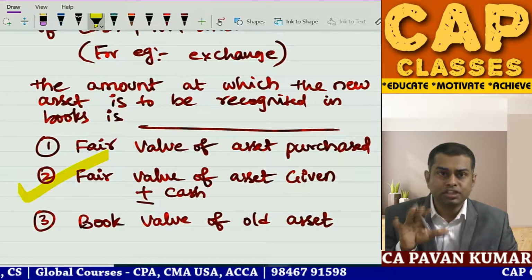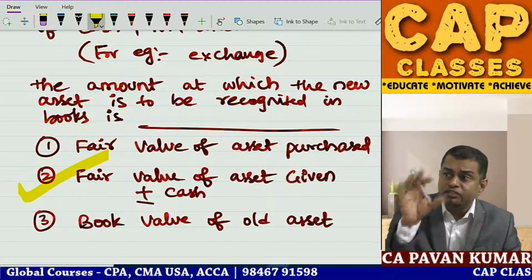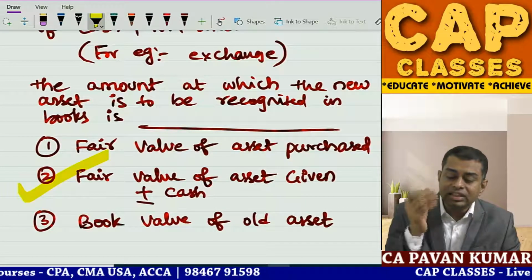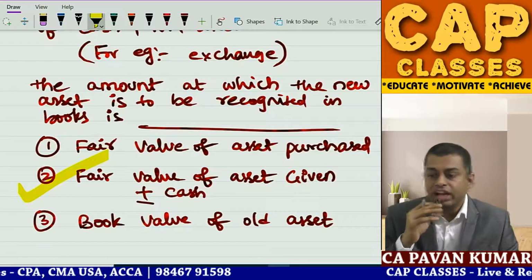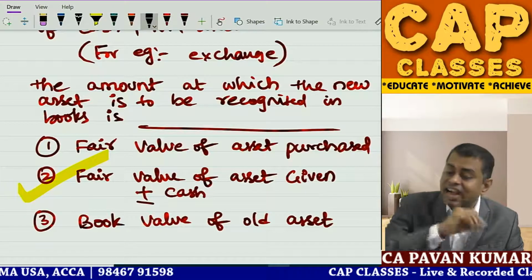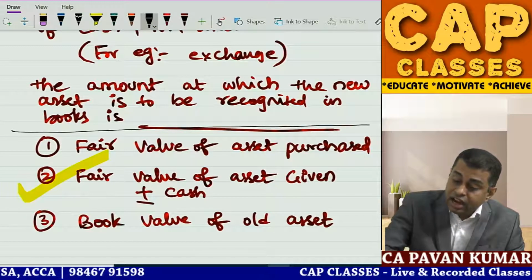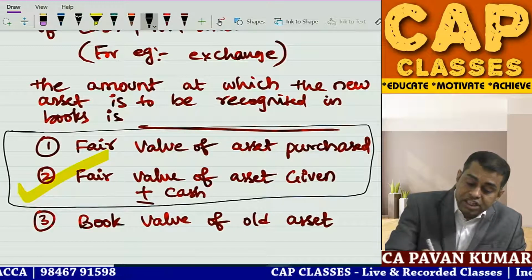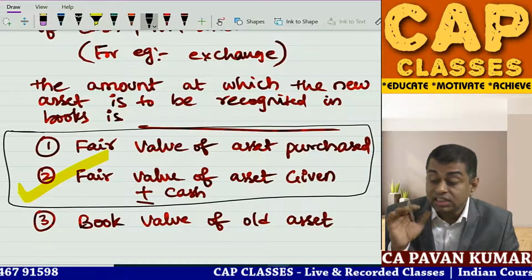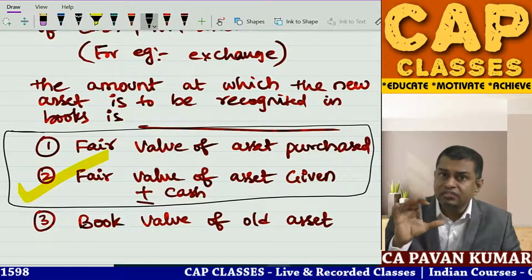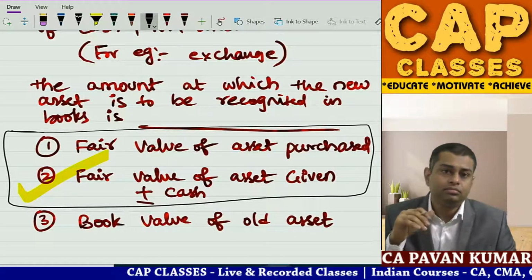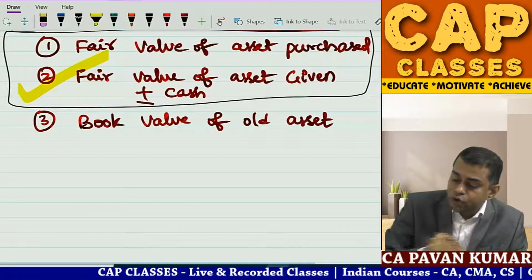If 2 is available, first option is we look for fair value of the asset given plus or minus cash. If that is not available, then fair value of the asset purchased. If both 1 and 2 are not available, then we go to 3. But when you read the standard, they say 1 and 2, whichever is clearly evident, whichever is clearly available in the market. So I'll give you 2 examples.